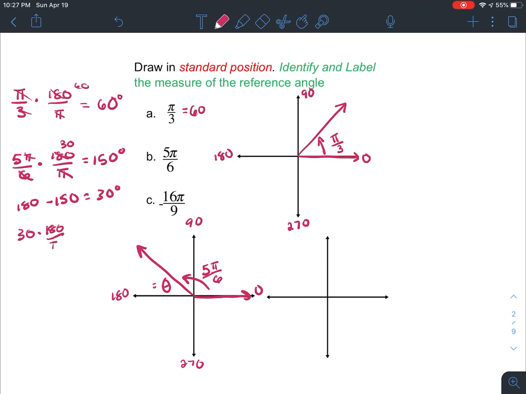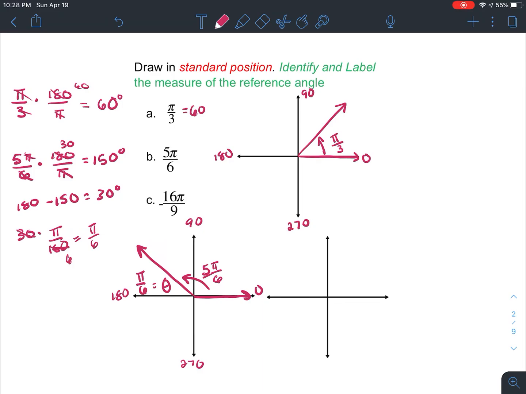Oops, sorry. Use the reverse, pi over 180. So that's left with 6 pi over 6... so pi over 6 is our reference angle. We should know that is 30 degrees.